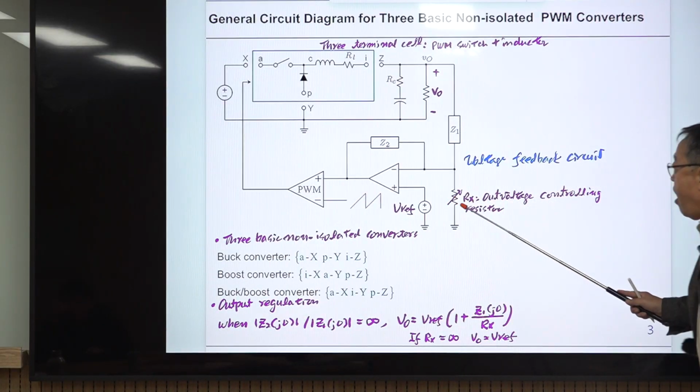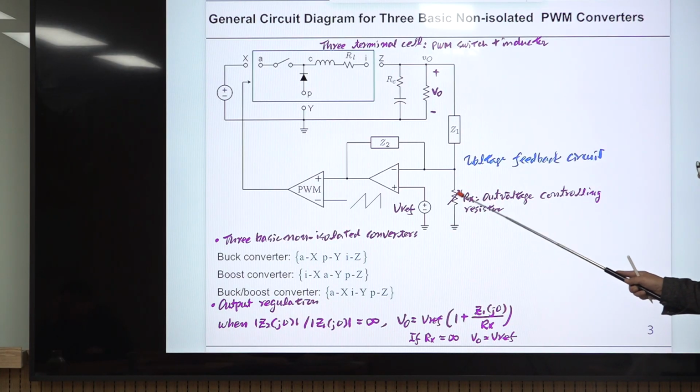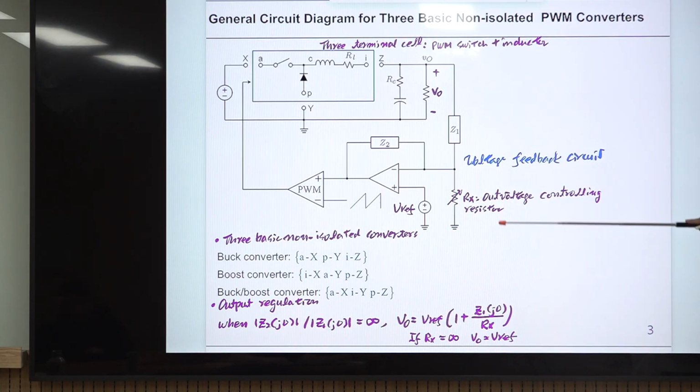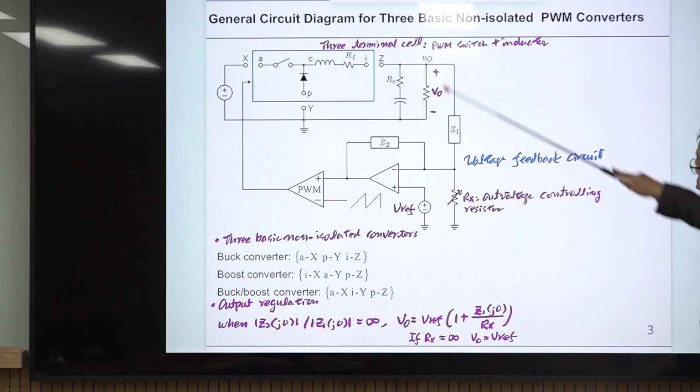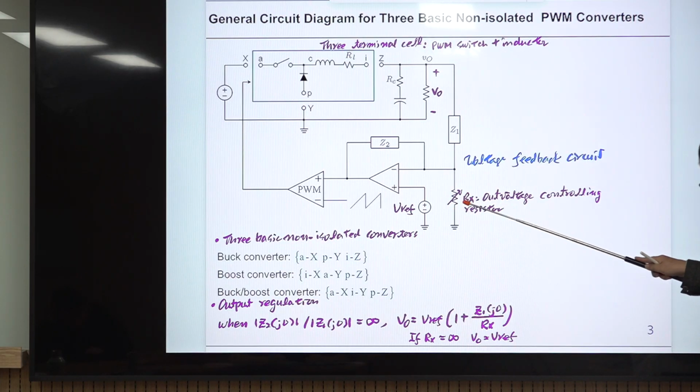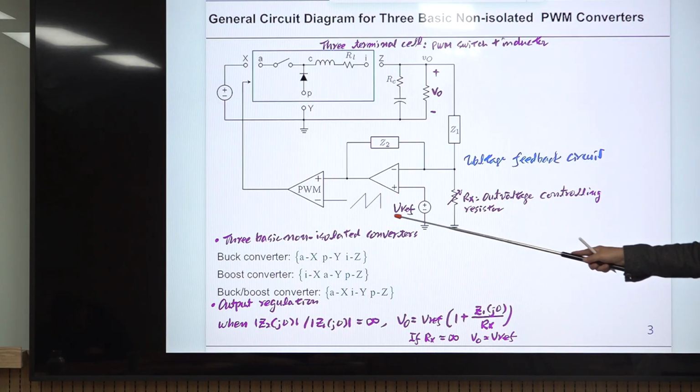And we have this RX, which is a variable resistor. This is called the output voltage controlling resistor, because the output voltage can be controlled by adjusting the value of this resistance. Okay, and we have this voltage reference.